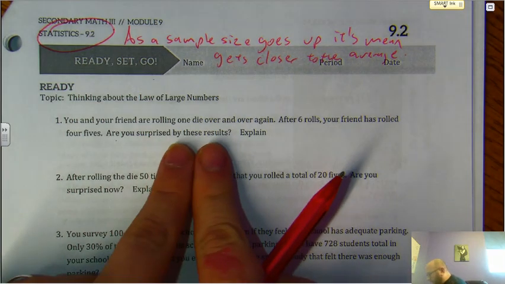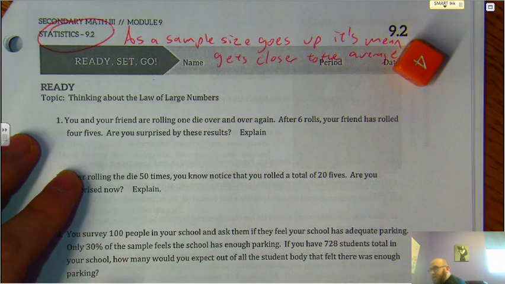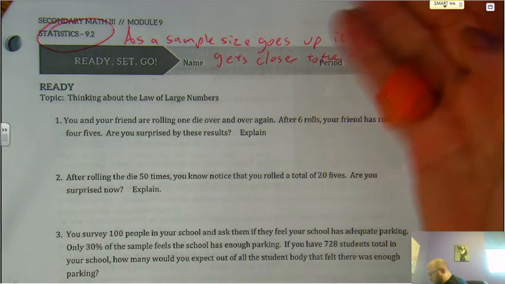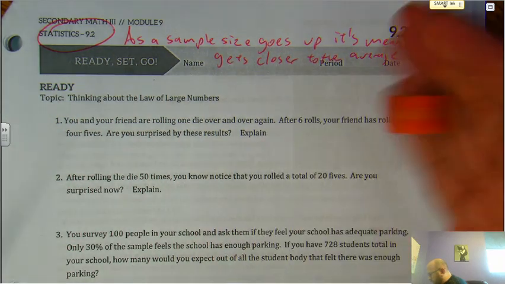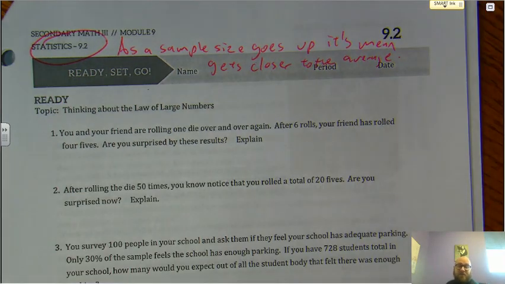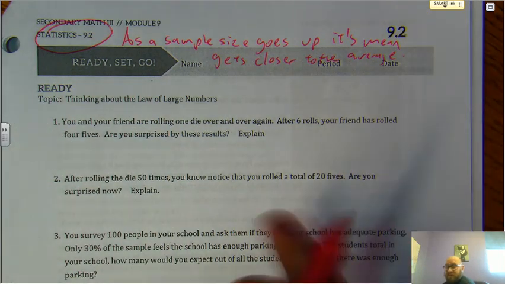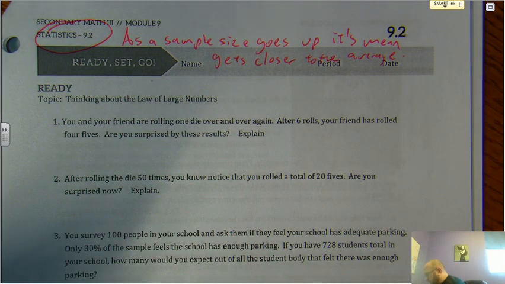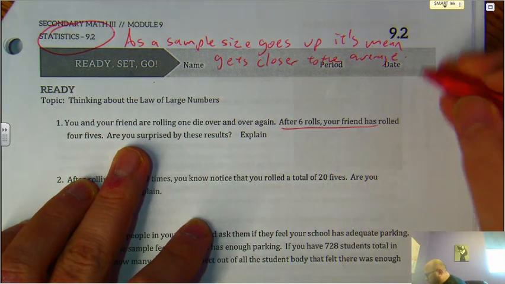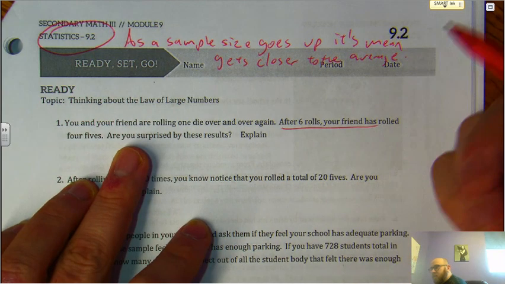So when you think about, let's look at number one. It's talking about the idea of rolling a die. Okay, and it says if you're rolling a die over and over again, and after 6 rolls, your friend rolls 4 5s. Are you surprised by this? And it's worth thinking about. I mean, 6 rolls, even in that little experiment I just did, I think I rolled 2 of them. To roll 4 is hard. But why would rolling 4 out of 6 being 5s be surprising?